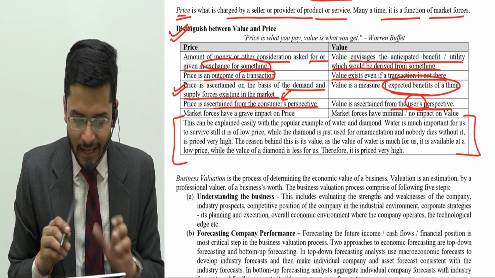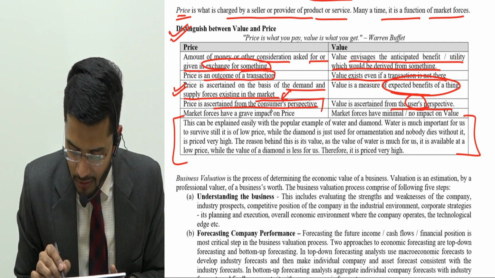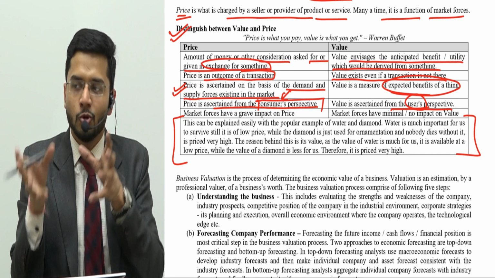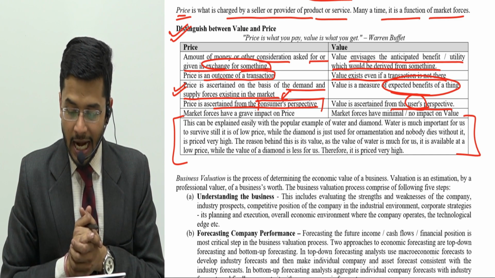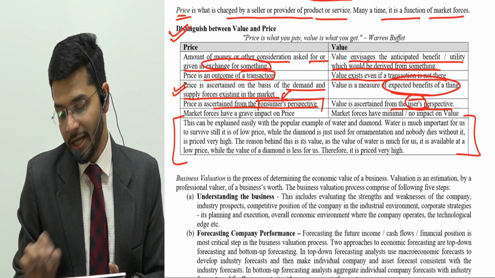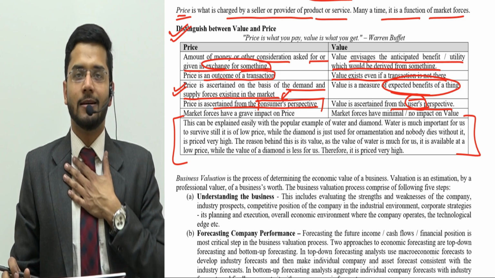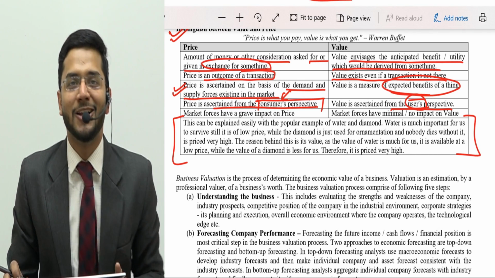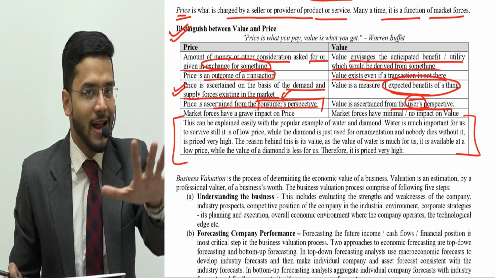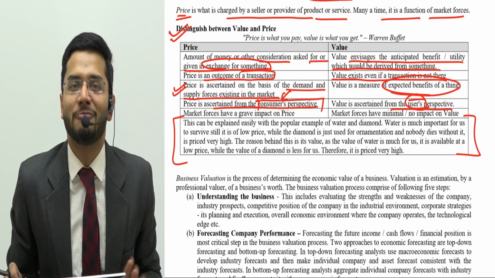So price is determined from the perspective of the consumer. Consumer is the person who's buying or selling a particular thing, and the value is ascertained only and only by the user. So my mom cannot ascertain value of Maggie. Only I can ascertain value of Maggie. Only you can ascertain value of Maggie. Moms cannot ascertain value of Maggie. They can only ascertain price of Maggie.